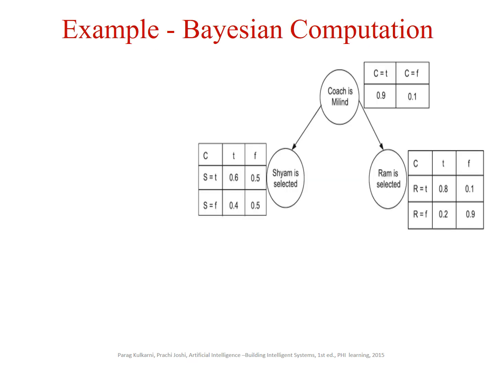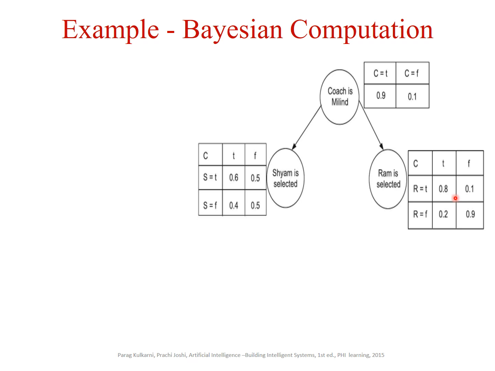This is an example for the Bayesian network, and this gives a lot of information. Say this is Coach Milland, and this represents whether Shyam is selected and Ram is selected. Here, the coach is Milland, the probability is 0.9. Coach is not Milland, probability is 0.1. Coach is Milland and Shyam is selected 0.6. No coach and Shyam is selected 0.5. Shyam is not selected and there is coach is 0.4. Shyam is not selected and there is no coach is 0.5. Likewise here.